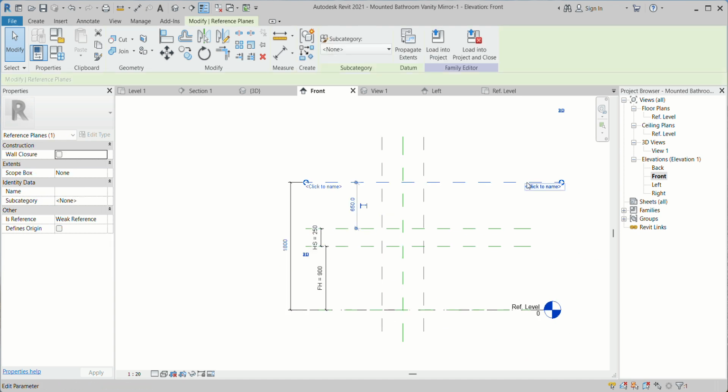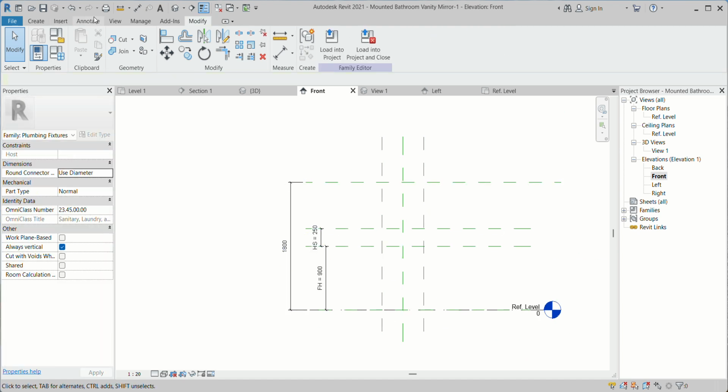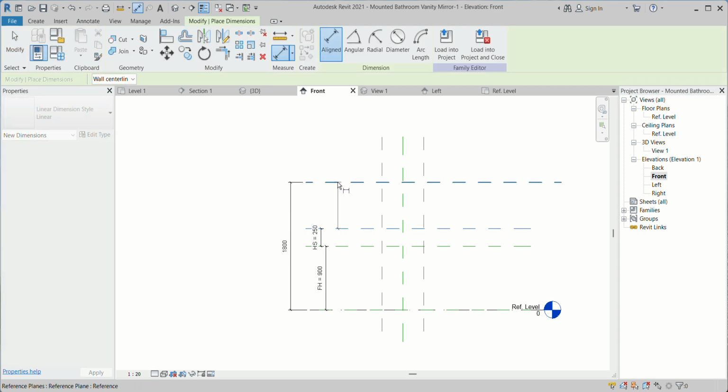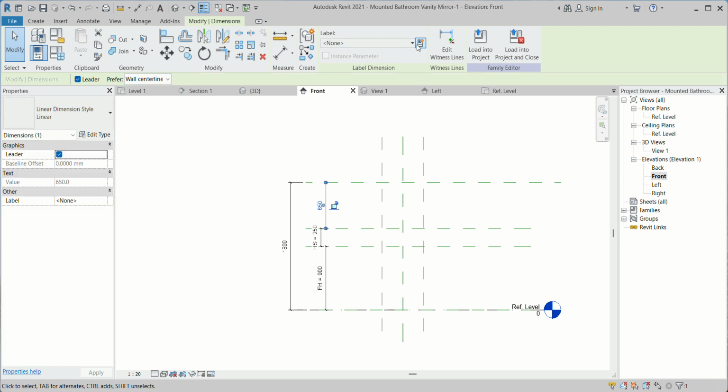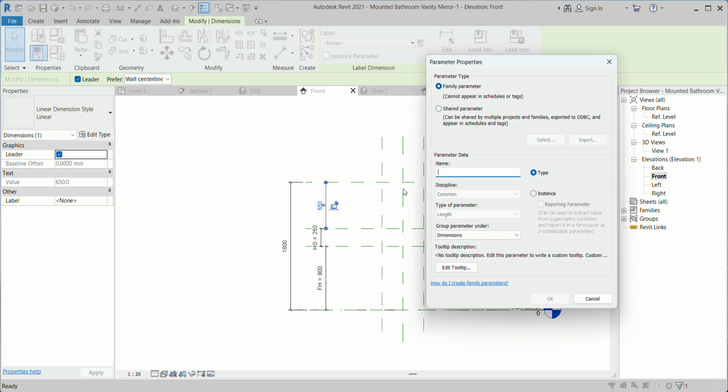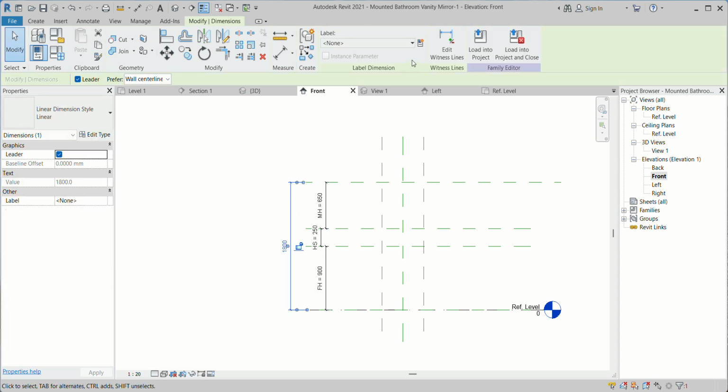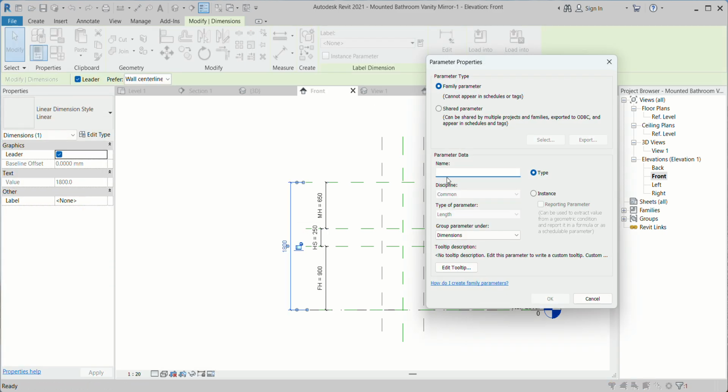Here I can choose the mirror height. I can make this one the mirror height, and this one I can create as the total height.